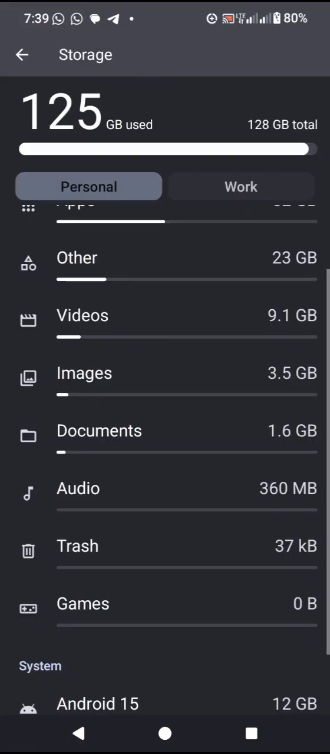So that's that. Maybe I'll make another video on how to use those applications to clean your phone storage. But for now, let's stop here for today for this video.